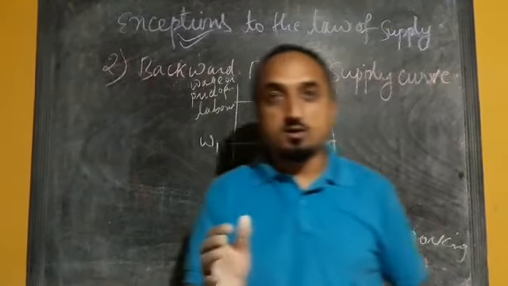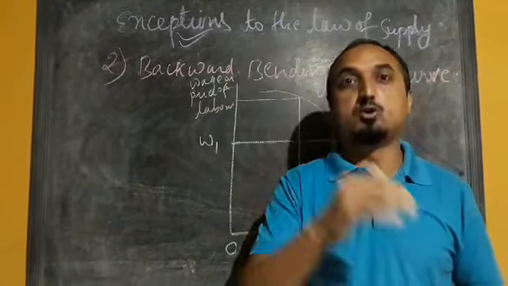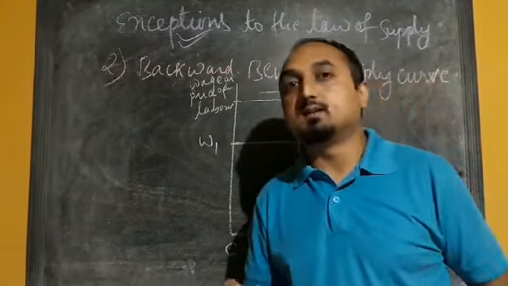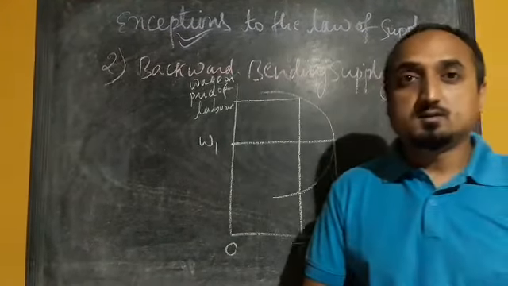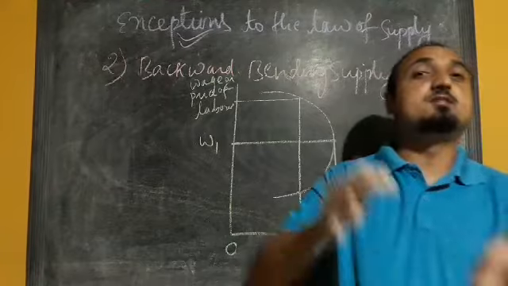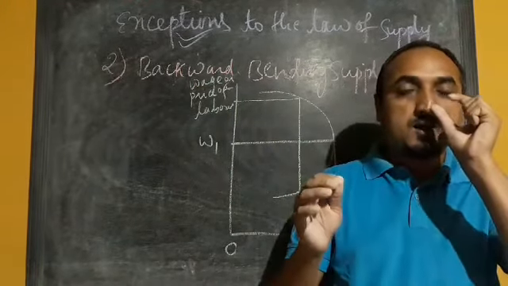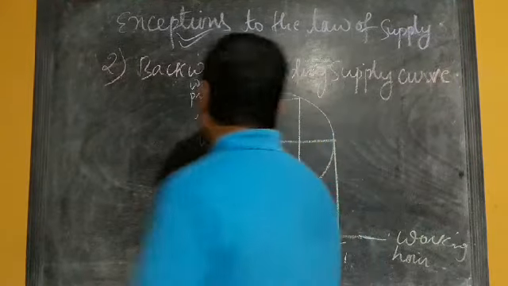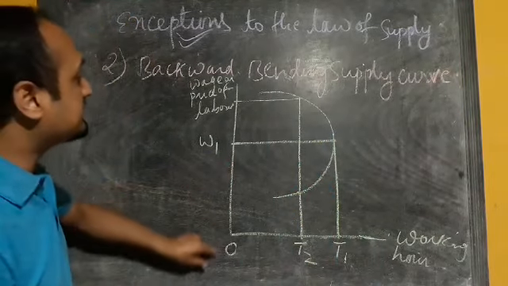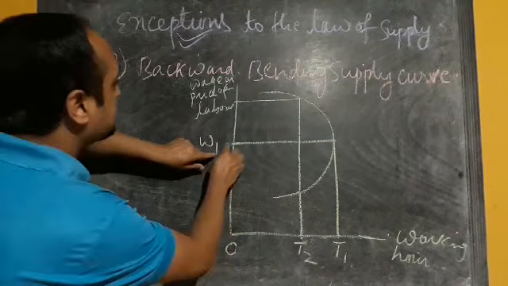So the supply curve may take another shape, it may take a backward slope, but this is applicable in the case of labor supply. When the wage rate is very high, the working hours may be less, or the supply of labor may be less. So here, suppose the wage of labor is W1.